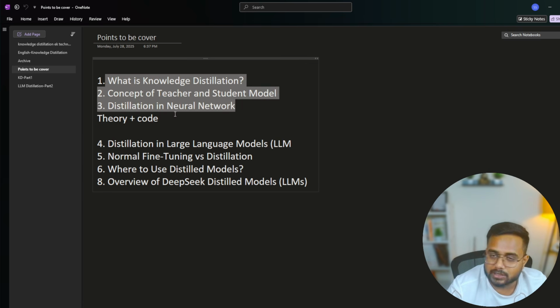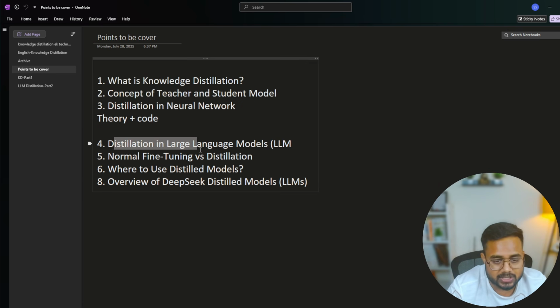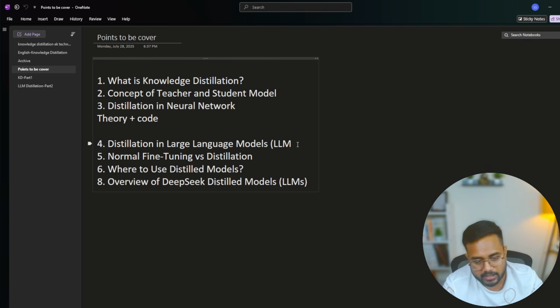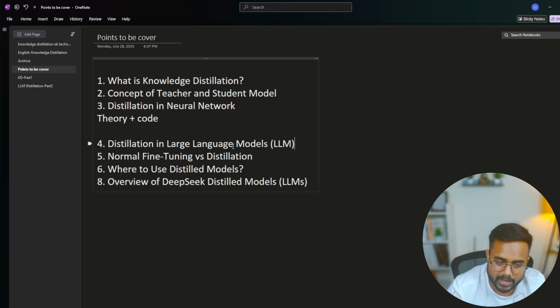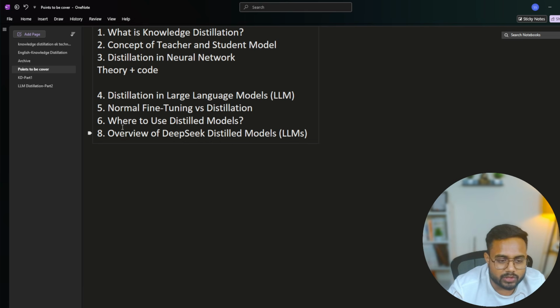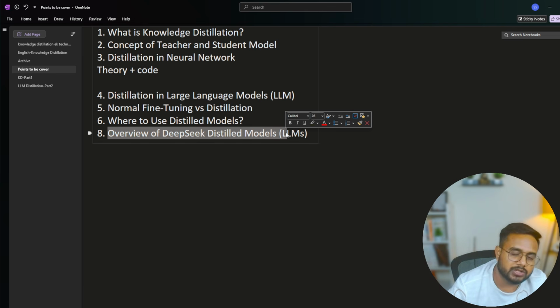Now in today's video, guys, we're gonna discuss distillation in a large language model. I'll show you the practical, like how this distillation is possible in a large language model. We'll show you the formula and all. Then I will discuss normal fine tuning versus distillation. Then where to use this distilled model, what is the specific area where we can use it. Then, guys, I'll come to the overview of the DeepSeek distill model. I'll show you this state-of-the-art DeepSeek model, go through the training process of this DeepSeek model, and we'll discuss the distillation concept also with respect to DeepSeek.